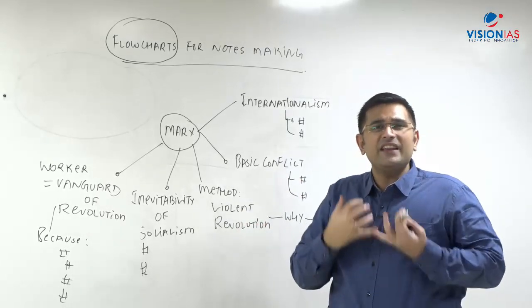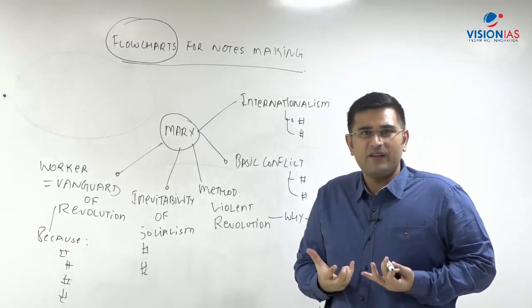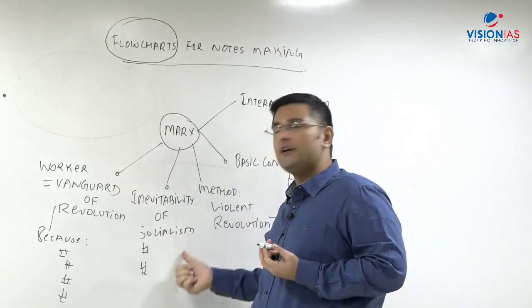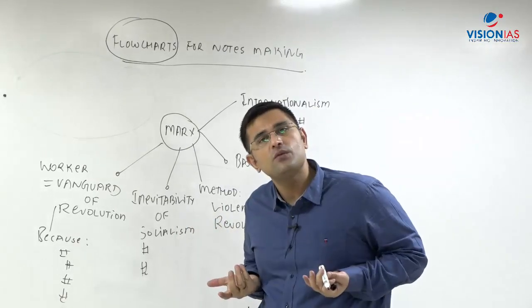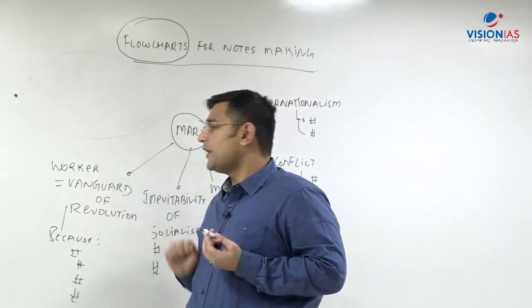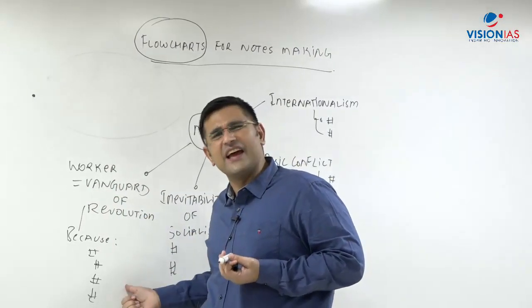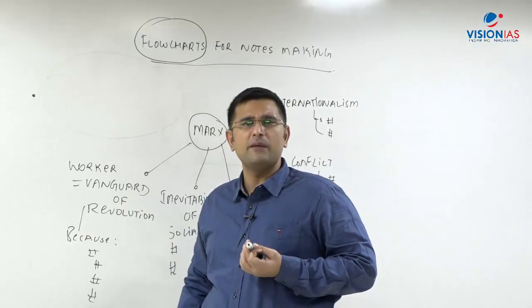Why did Karl Marx say that revolution would have to be violent? That student needs to know. Inevitability of socialism. He said socialism is inevitable. Why so? Similarly, the worker is the vanguard of revolution. Why? Why is he relying on the worker? Why cannot the revolution be led by a farmer?